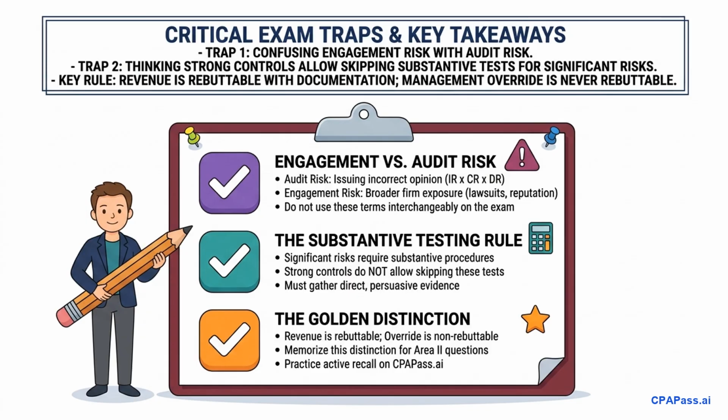Finally, remember the golden rule: revenue recognition is a presumed risk that can be rebutted with proper documentation, while management override can never be rebutted. Keep these distinctions clear, practice your active recall on cpapass.ai, and you will easily secure these points on your AUD exam.